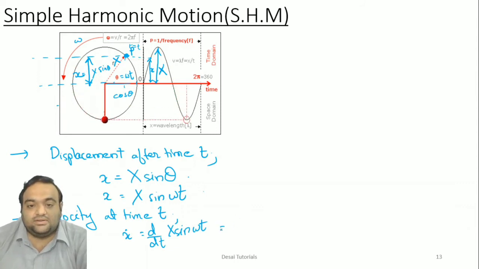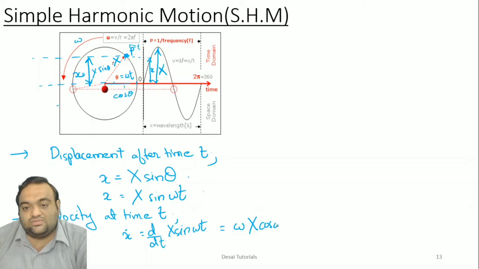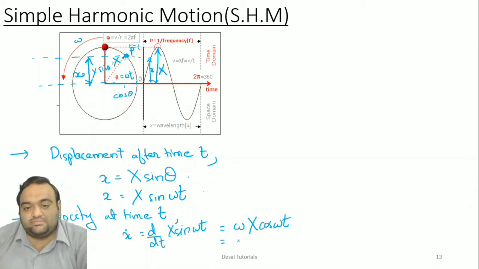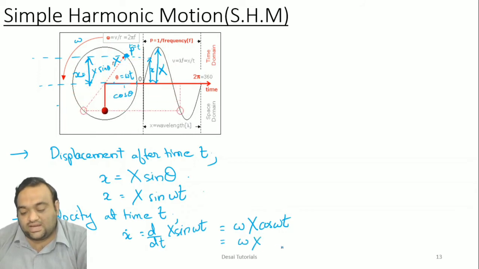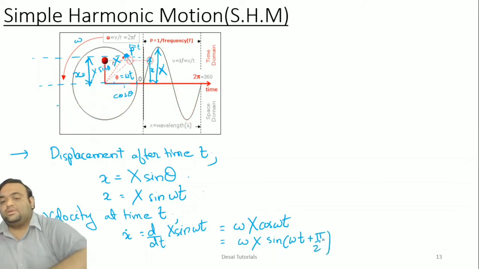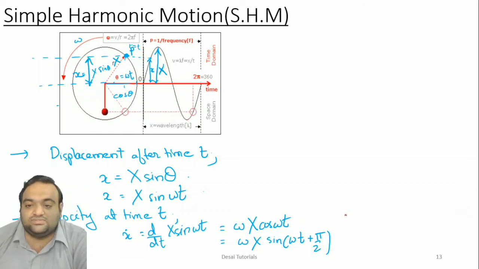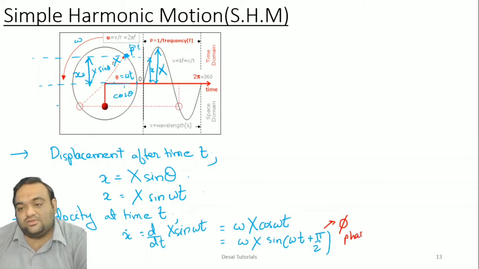So it will be nothing but omega X cos of omega t. Further, this equation can be rewritten as omega X sine of omega t plus pi by 2. You can convert this into pi by 2, right? This pi by 2 is nothing but the phase difference which you will observe in the system. So this is your phase difference.